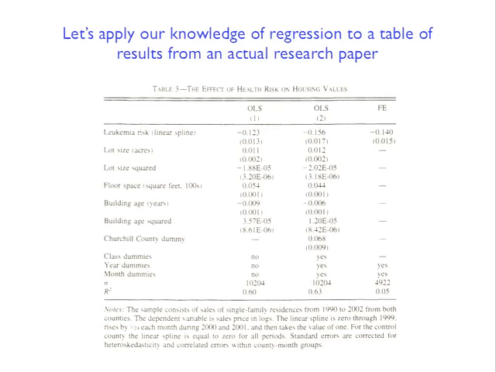Yeah, so it is a diff and diff study, but actually don't worry about that for the moment. Just interpret the regression here. So the regression is housing values on these, let's see, 1, 2, 3, 4, I think 6 variables that he's identified. And just to be clear, the things that aren't in parentheses are the coefficients, and the things in parentheses are standard errors that correspond to that coefficient.